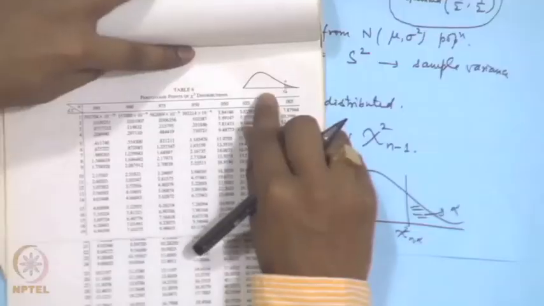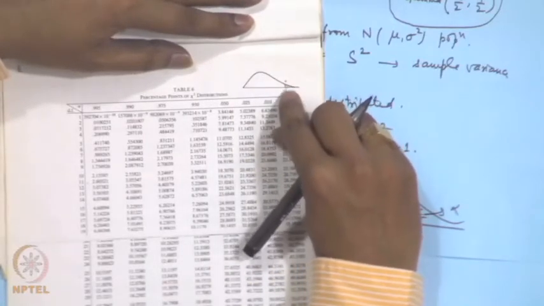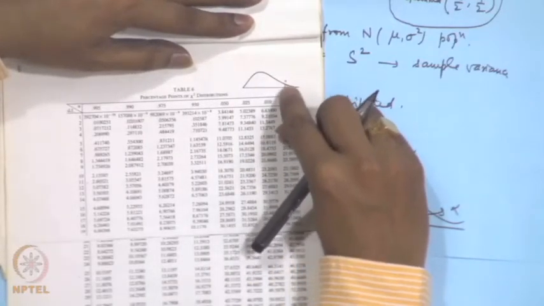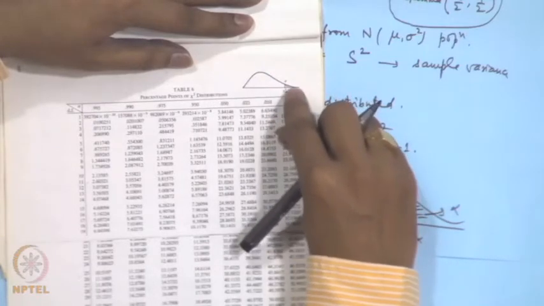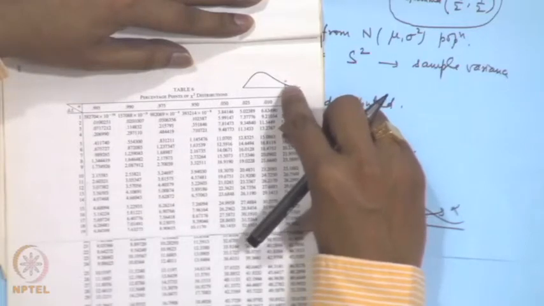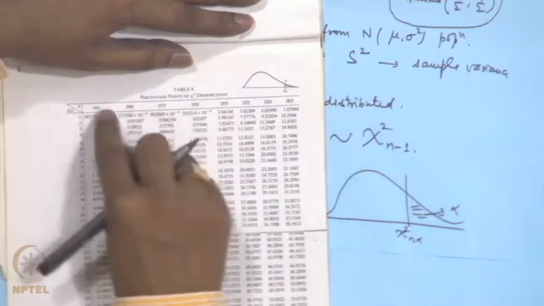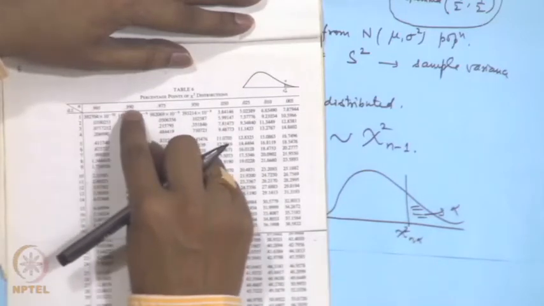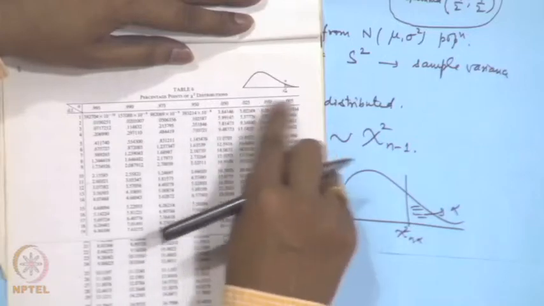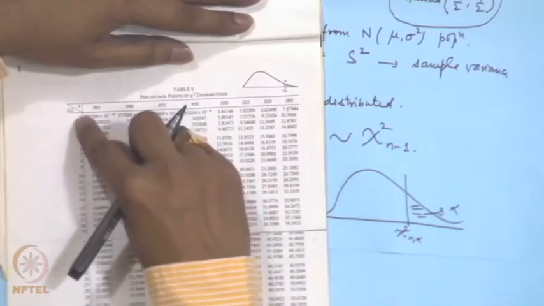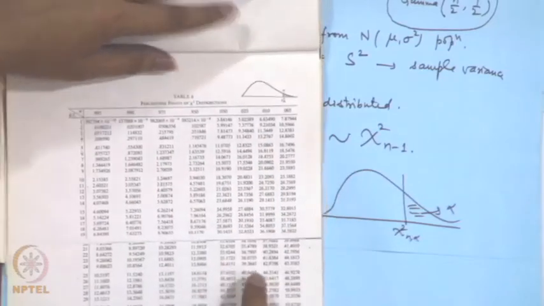I will show you here the tables of a chi square distribution, they are given in this particular fashion. So, here you see if this point is chi square alpha on n degrees of freedom, then the probability beyond this on the curve of chi square probability density function will be equal to alpha. So, for different values of alpha like 0.995, 0.99, 0.95, 0.05, 0.25 etcetera, and for different values of n, the points chi square alpha are tabulated here.